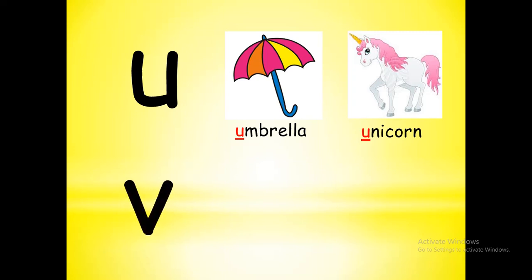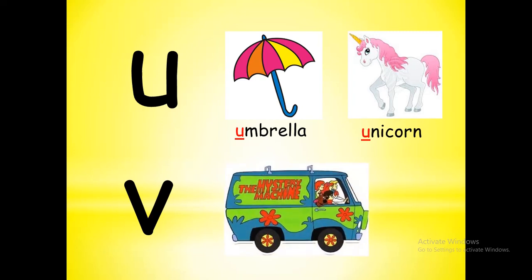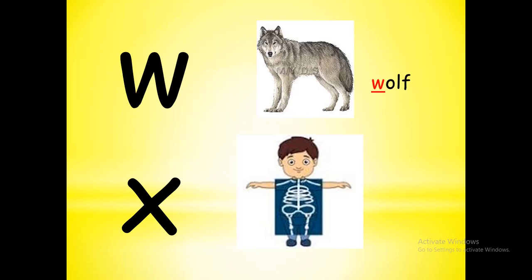Next one, V. V letter sound is V. V, van. Next one, W. W sound is also W. W, wolf. Next one, X letter. X letter sound is X. X, X-ray. Okay.